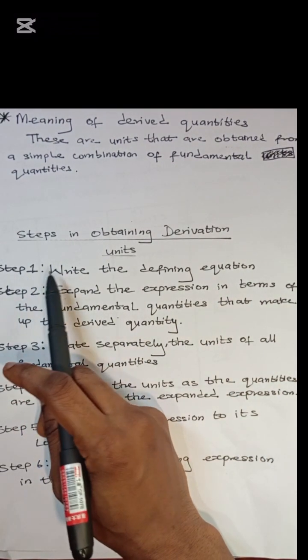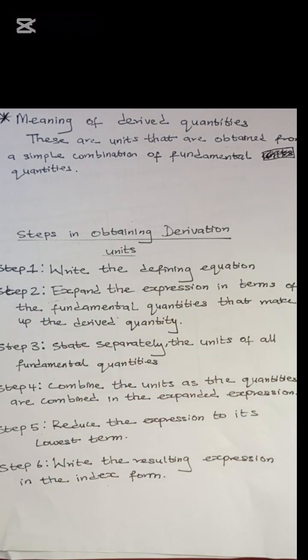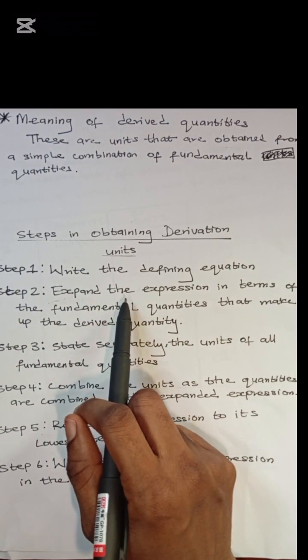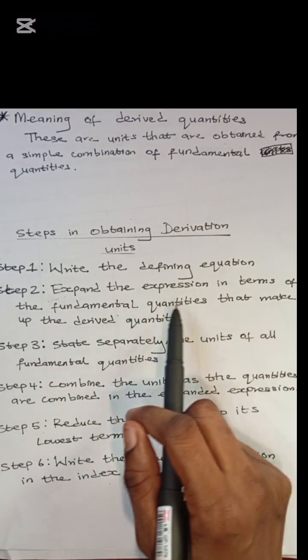And these steps are: one, write the defining equation. The defining equation is what a particular term is represented as. For example, if you want to calculate force, it is measured as mass times acceleration. So that is the defining equation. Instead of writing all manner of long terms to define what force is all about, you can just represent it with a simple formula, and that is the defining equation for force.